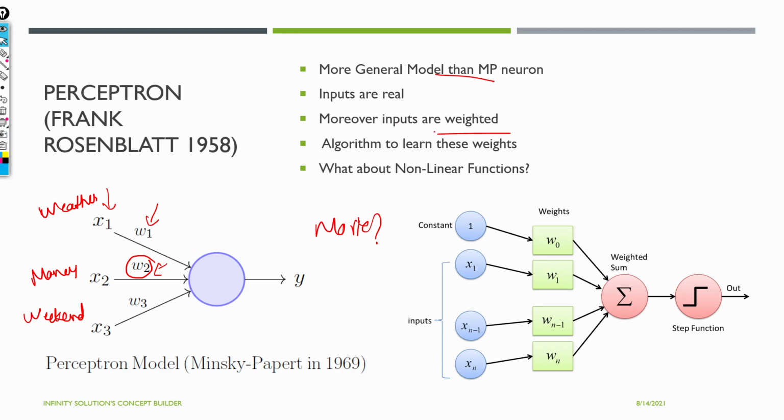Also, this scientist proposed an algorithm to learn these weights. So what is learning now? Every time we say that we'll train the neural network, it will train and it will learn. Learning is nothing but learning these parameters W1, W2. In MP neuron, just to compare, there was the threshold, theta, that we don't learn, but actually have to decide based on our problem, whether we are implementing an AND gate, OR gate, or any other decision-making task.